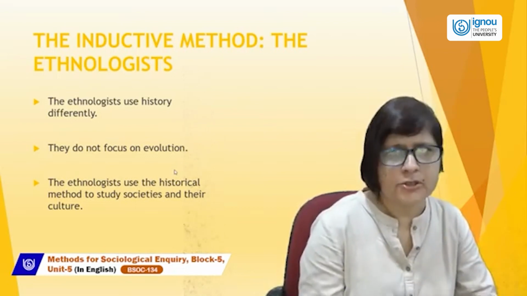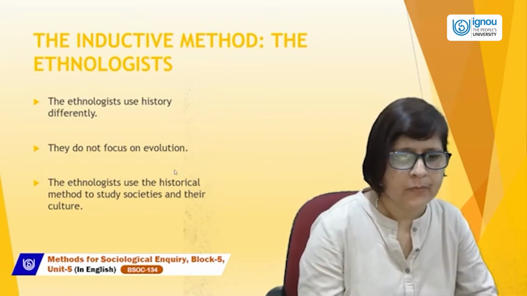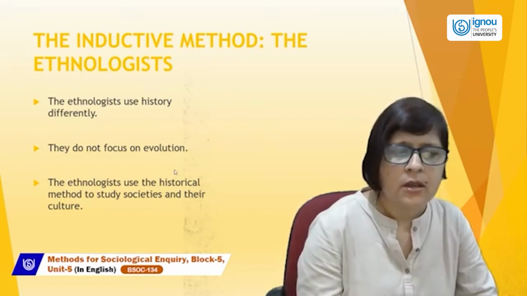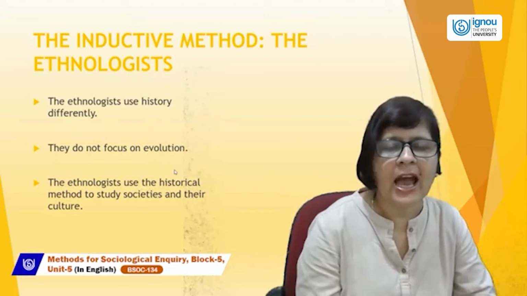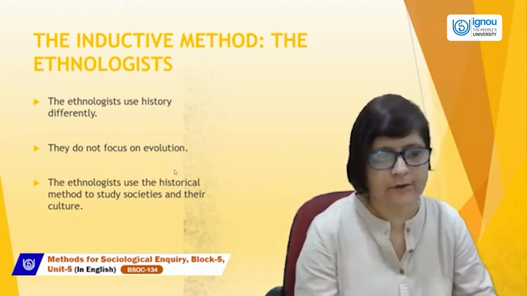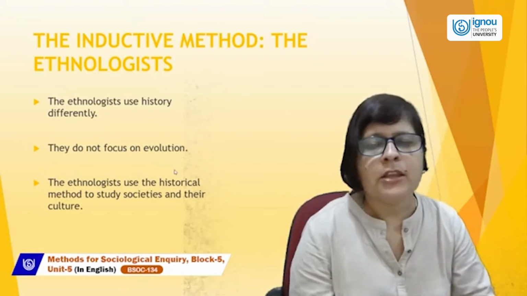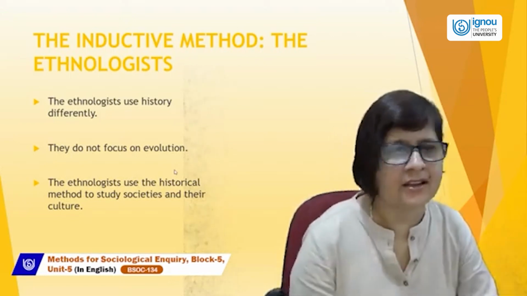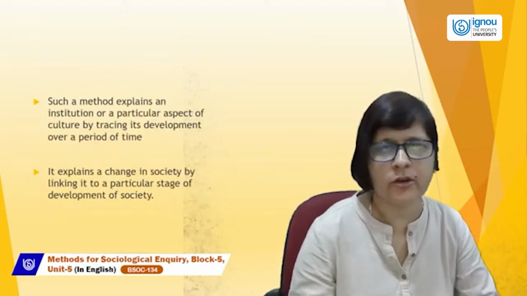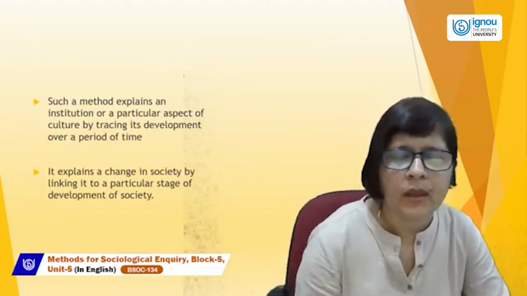They do not focus on evolution. The ethnologists use the historical method to study society and their culture, not the evolution of society.